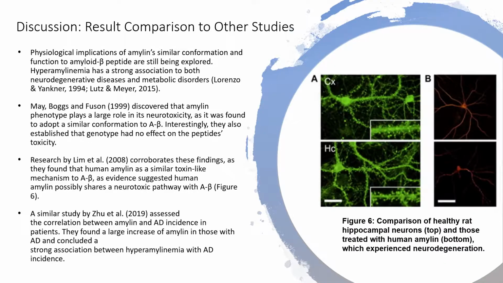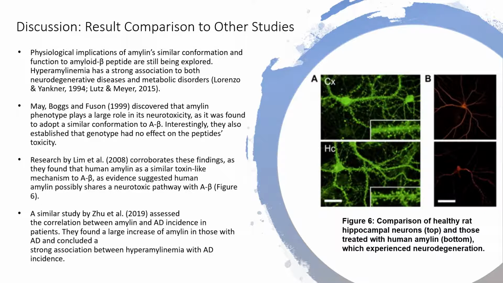The neurotoxic potential of amylin aggregates is not a new concept. It has been previously explored due to the pathophysiological implications of its similar shape and function to toxic amyloid plaques. Previous studies have established a strong association between elevated amylin and neurodegenerative diseases and even metabolic disorders like diabetes mellitus type 2. Most relevant studies focus on amylin's neurotoxic potential.